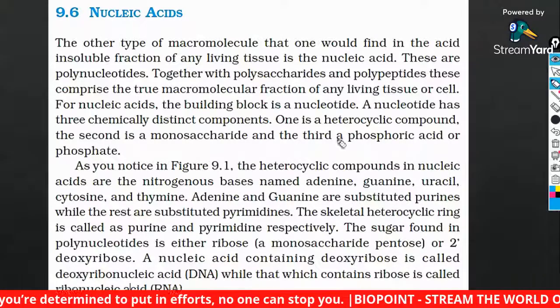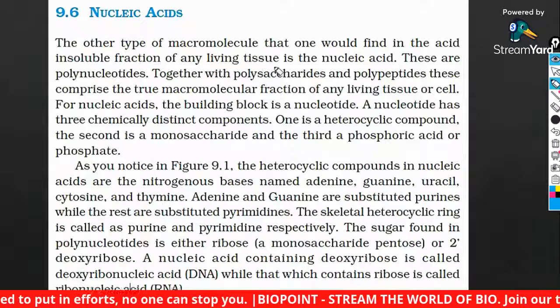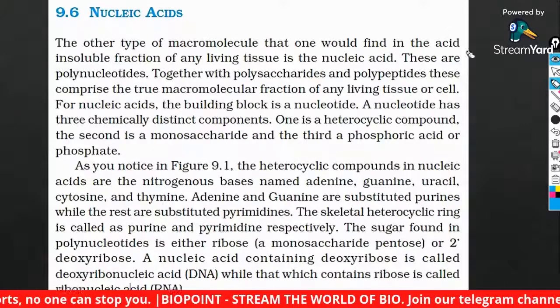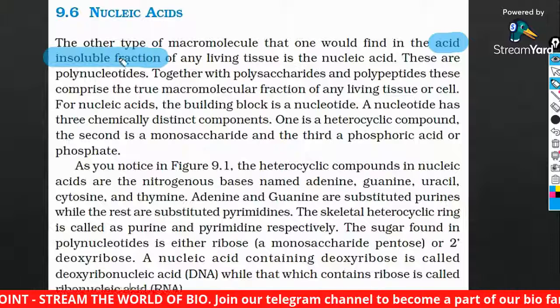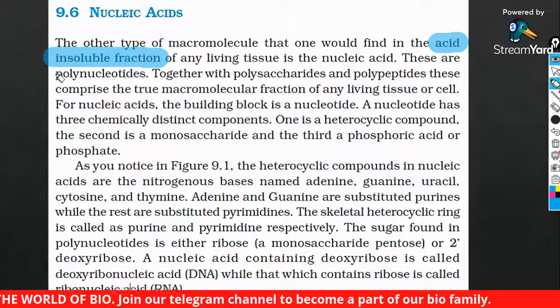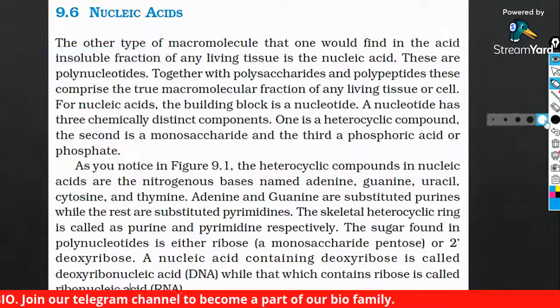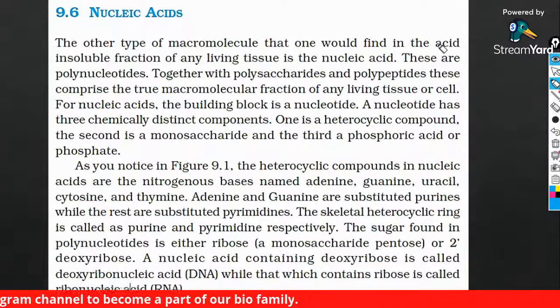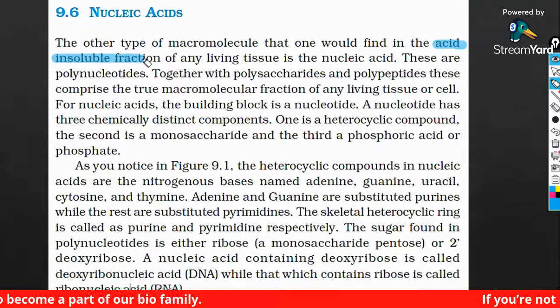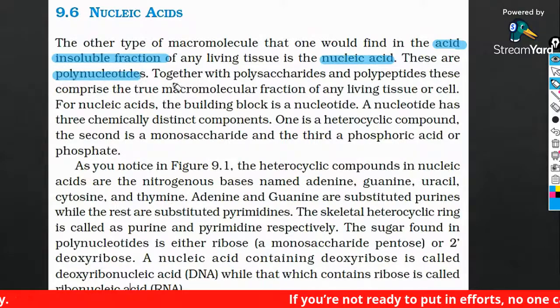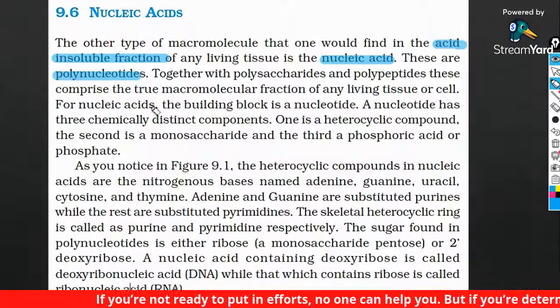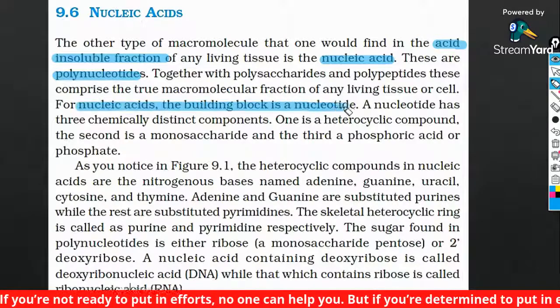The other type of macromolecule that we would find in the acid insoluble fraction is the nucleic acid. These are polynucleotides. I'll reduce the size so that I can mark it. The building block of nucleic acid is the nucleotide.